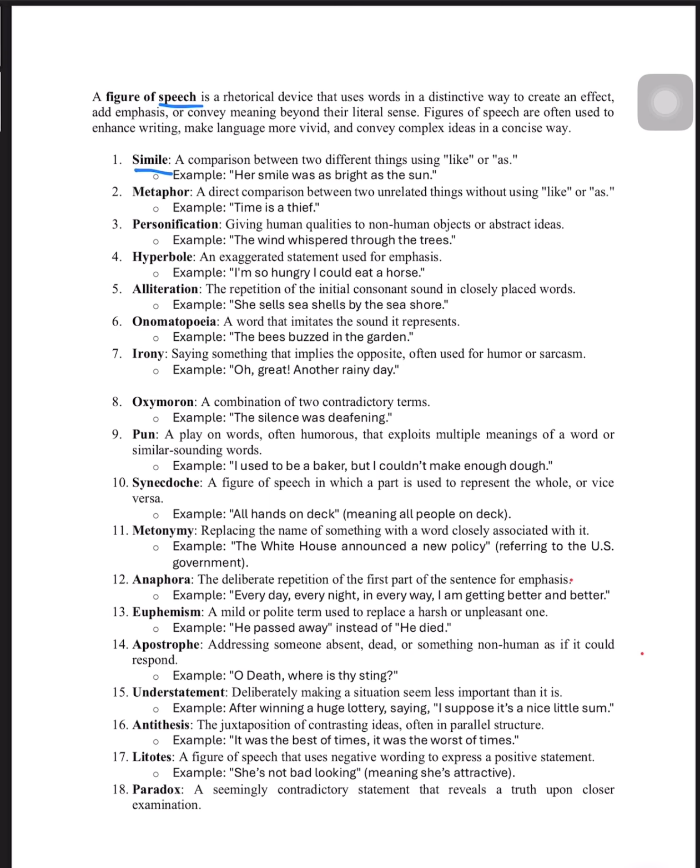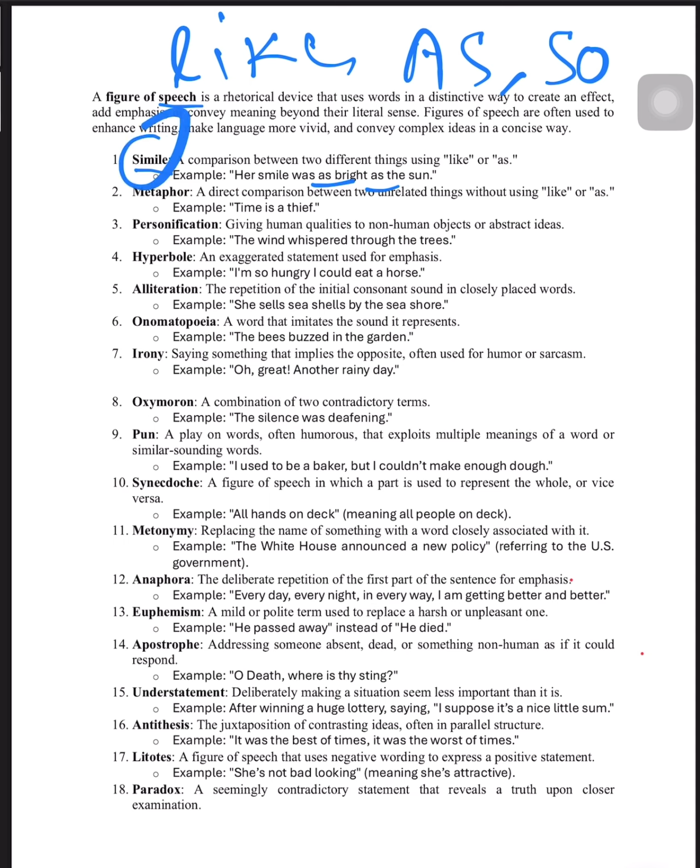First of all, simile. What is simile? A comparison between two different things using like or as. So, in a sentence, you see, her smile was bright as the sun. So, a girl's smile has been compared with the sun. So, like, as, and so. If you see these kinds of words in a sentence showing comparison, that means that is simile. Okay, so simile is very important.